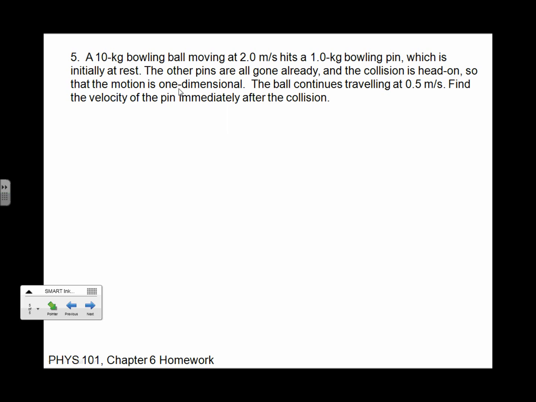Alright, this is number 5. I notice that I've changed this problem slightly. I have a 10 kilogram bowling ball, and it's traveling in this direction at 2 meters per second. It has a mass equal to 10 kilograms. And then here's my pin, just like that. It has an initial velocity equal to 0, and it has a mass equal to 1 kilogram. Alright, that's my initial state.